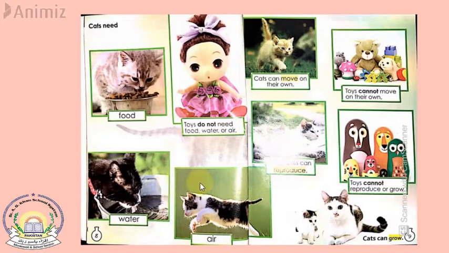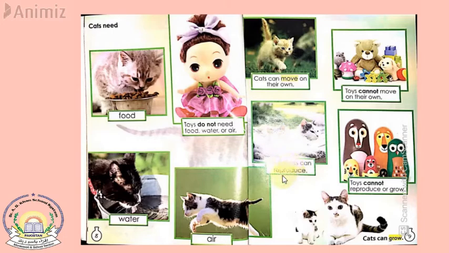So it is a living thing. And also, cats can move on their own. Allah Almighty has given cats legs, and has given them the power to move on their own. They do not require a human being or the support of any other person to move. They move on their own.